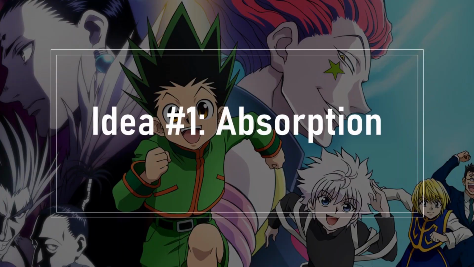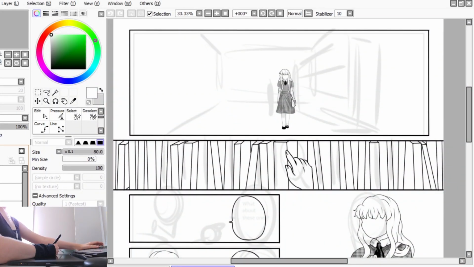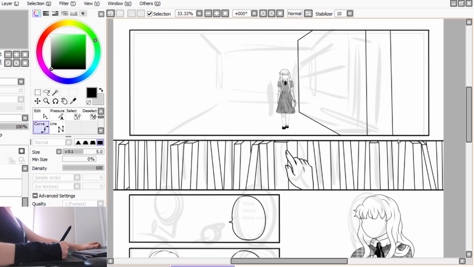My first idea is called absorption. People can absorb and collect powers from others. However, they can only absorb and collect one additional power at a time.